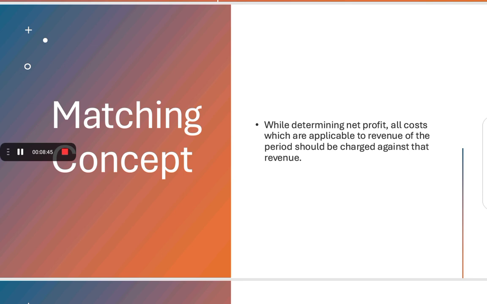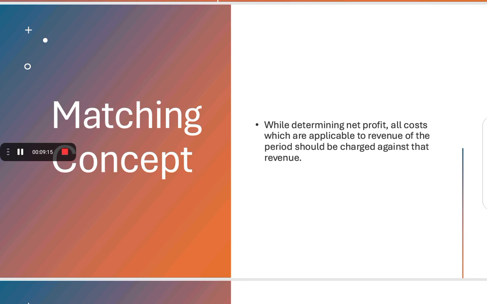For example, we have incurred an expenditure on insurance for a year and we will get the benefit of that insurance in another year. So the entire cost of the insurance premium will be proportionally distributed between the 2 years so that we can get the actual profit.